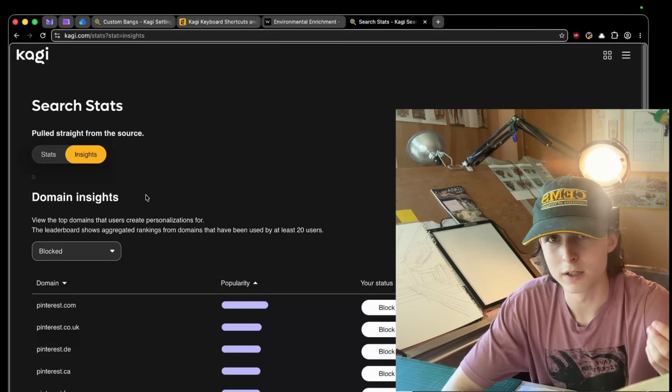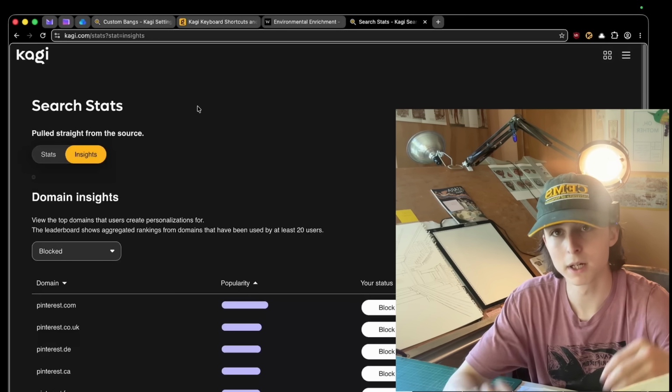Okay, next up is the browser. I left it for a while. So this is the Helium browser. Why do I like it?